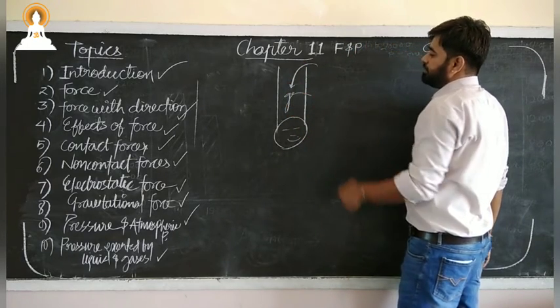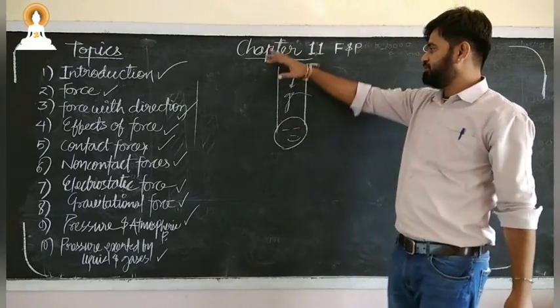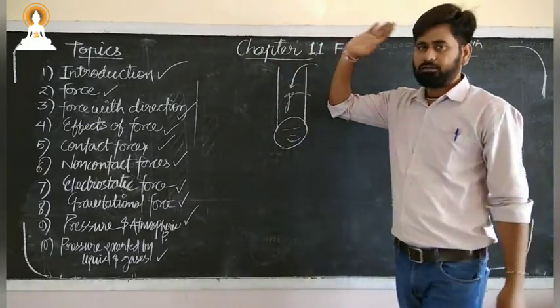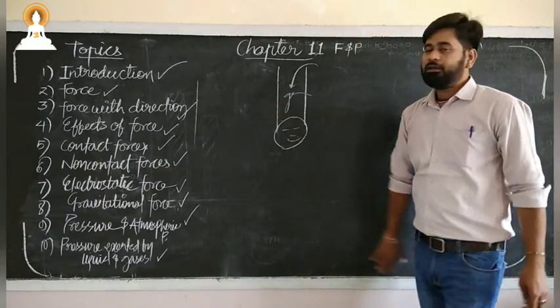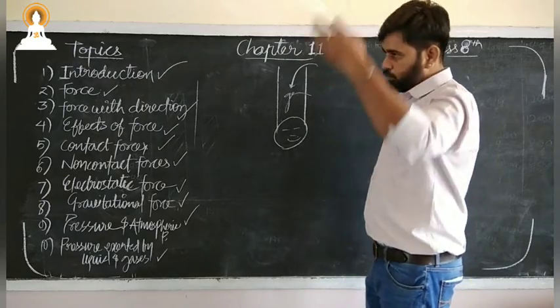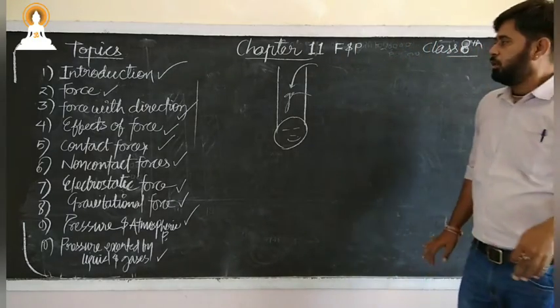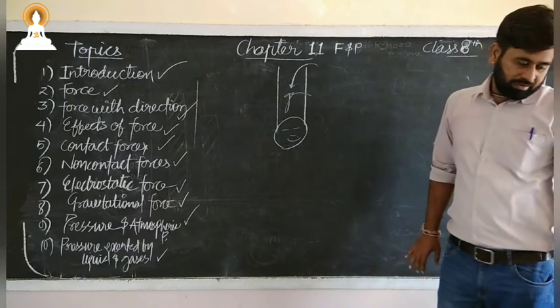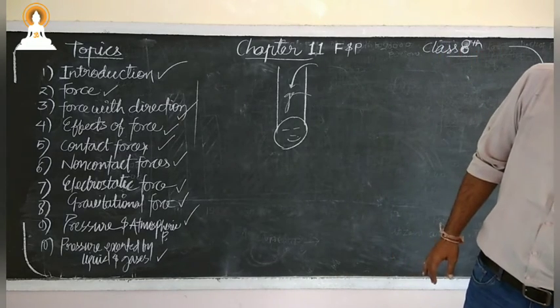Yes or no? That is atmospheric pressure, the pressure exerted by the atmosphere. So each and every one of us has pressure over the head just because of the atmosphere. That is known as atmospheric pressure.